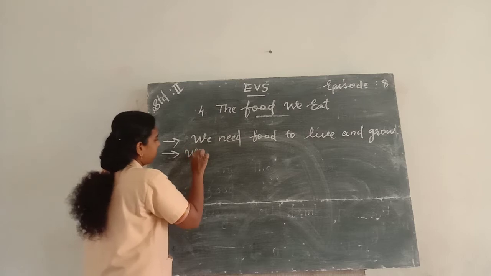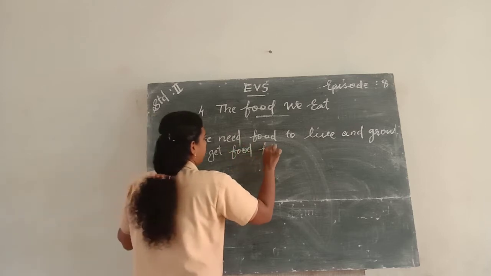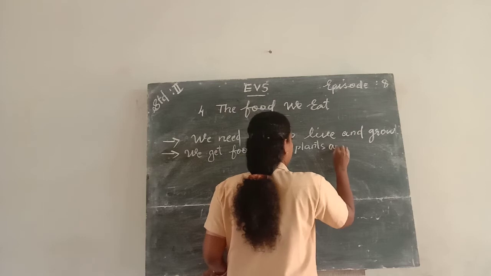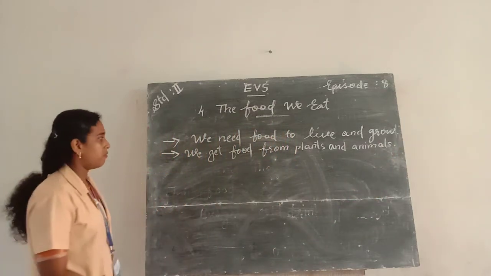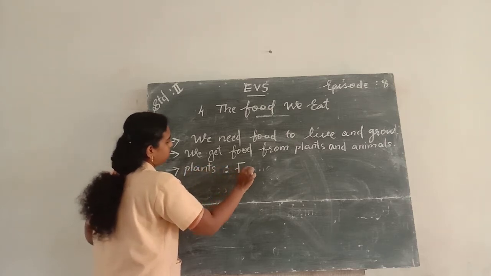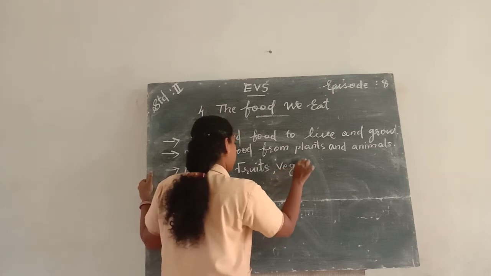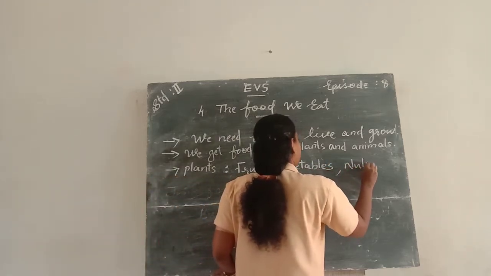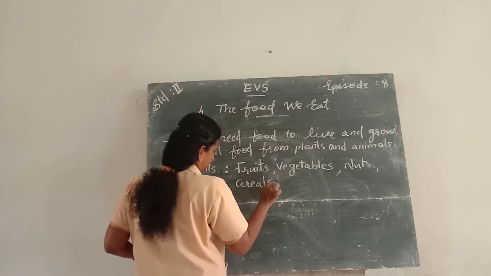We get food from plants and animals. Cereals and pulses are known as grains.